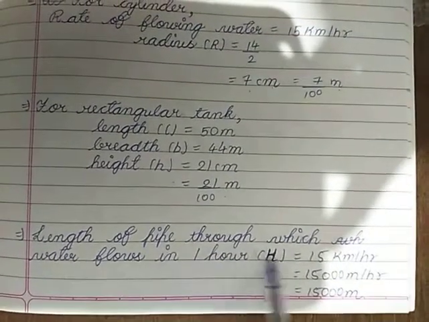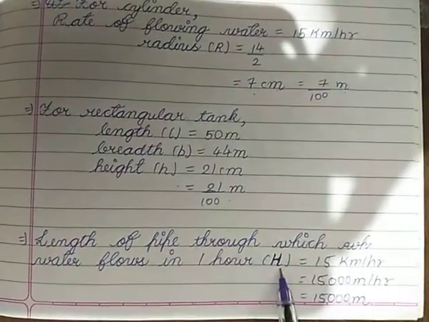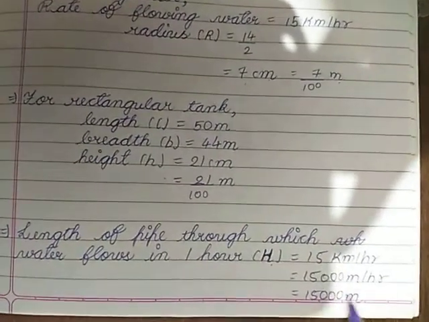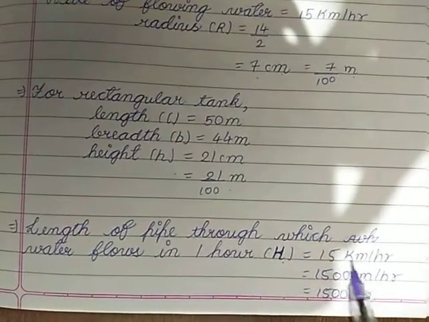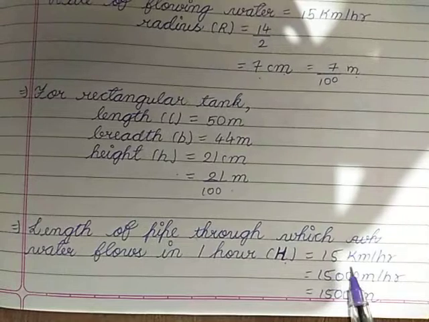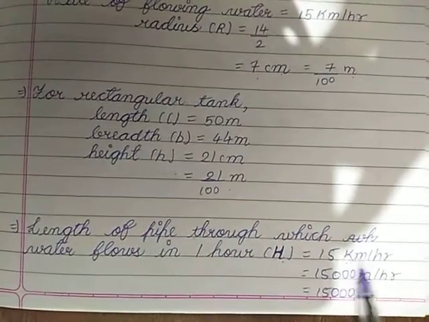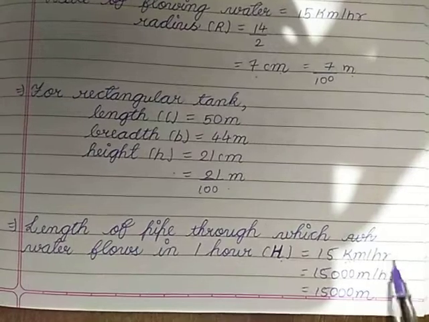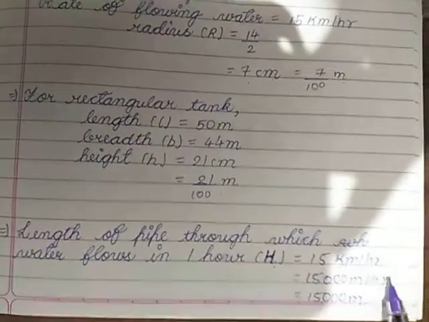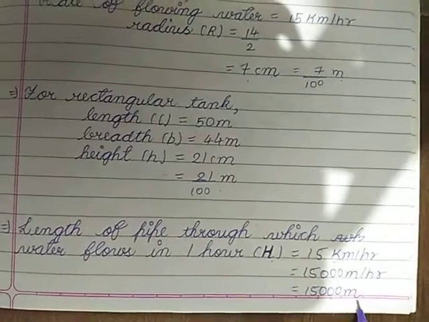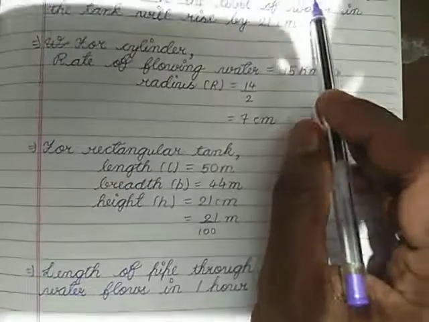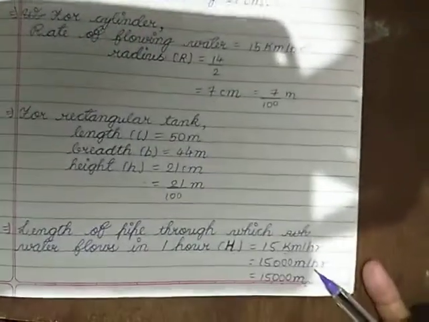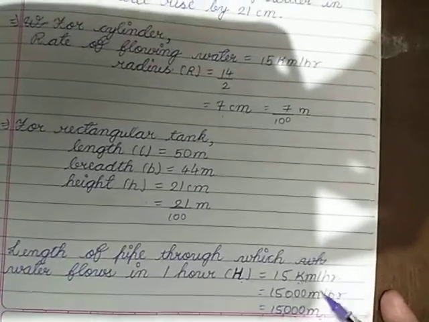Now, the length of the pipe through which the water flows in 1 hour is 15 kilometers, since the rate is 15 kilometers per hour. Kilometer means 1000 meter, multiplied by 1 hour, so the hour will cancel out and it will be 15,000 meter. This unit is in meter, therefore we are converting into meter per hour; otherwise we would convert into minutes.